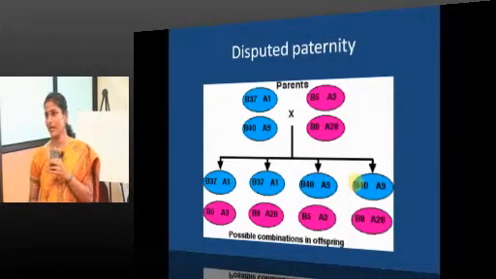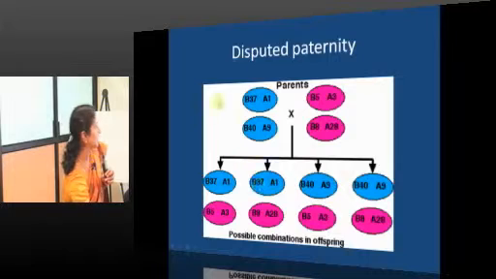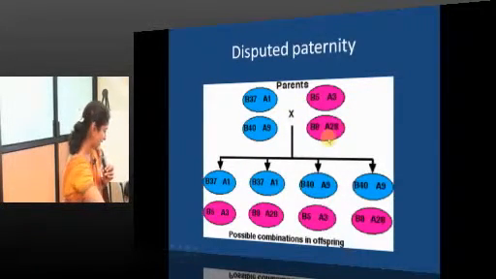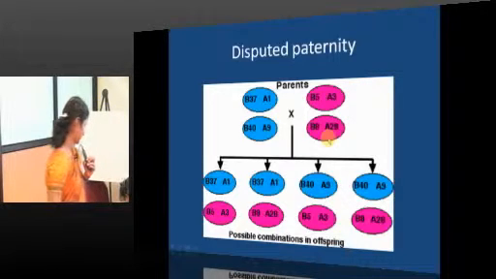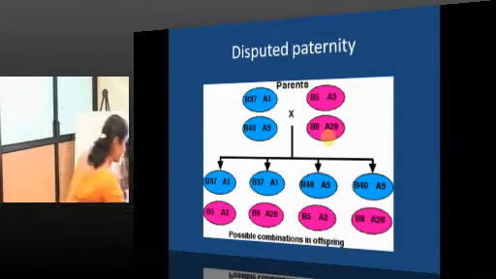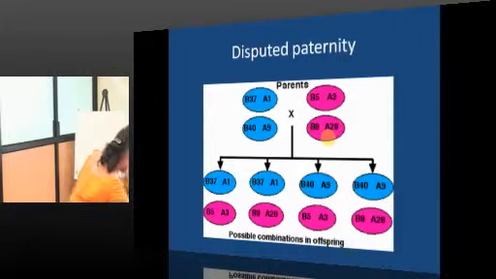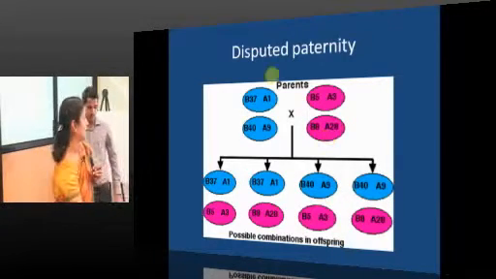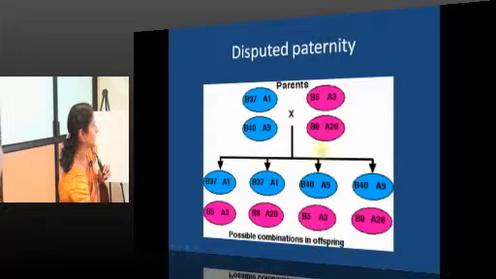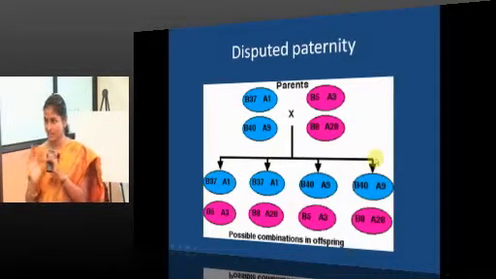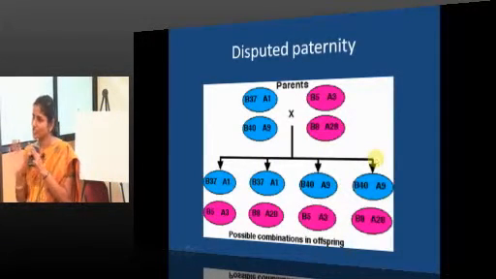And when it comes to disputed paternity, this is the HLA haplotype of the father, and the haplotype of the mother. Only these many combinations we can expect a child to have.